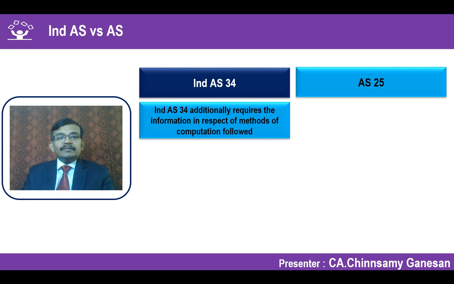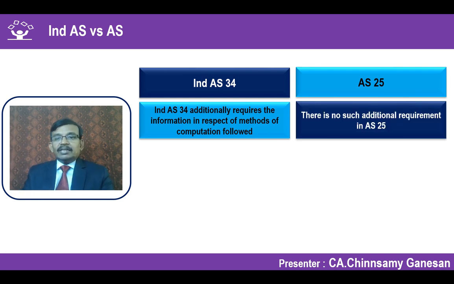When it comes to method of computation, additional information is required. Method of computation of, say for example, your tax based on your weighted average general annual rate, etc. Some disclosures are required. There is no such additional disclosure required as per AS 25.